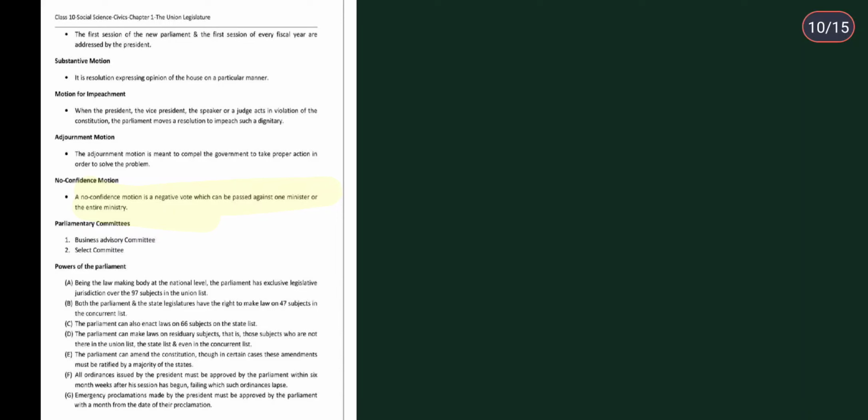Then parliamentary committees, business advisory committee, select committee, then powers of the parliament, really very important.